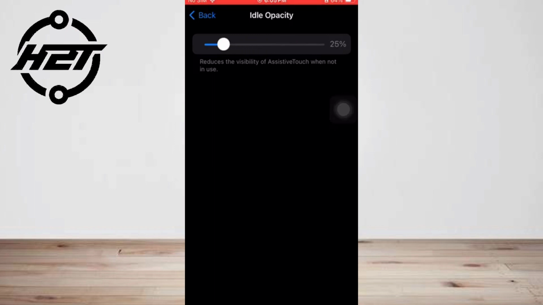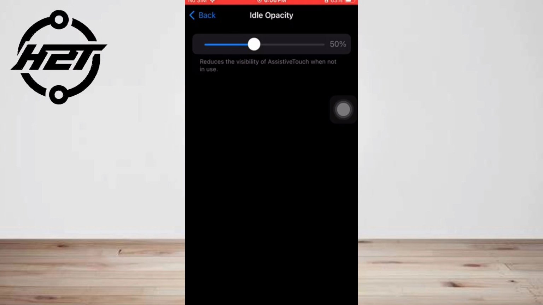Once you settle on a location for the home button, you can fine-tune how it works. By default, tapping the button once displays the Assistive Touch menu, similar to the back tap feature. You can change this action and also set up an associated action for a double tap and long press.